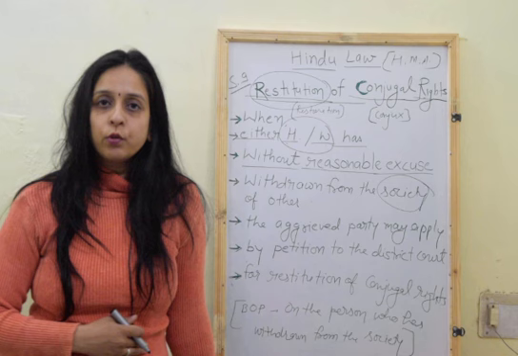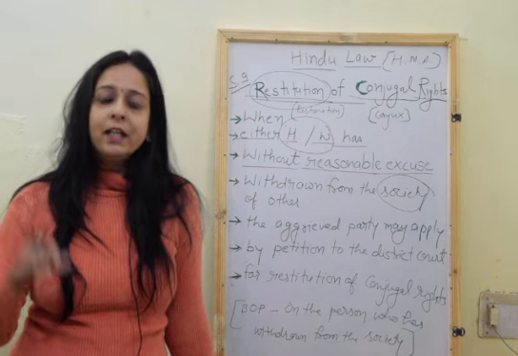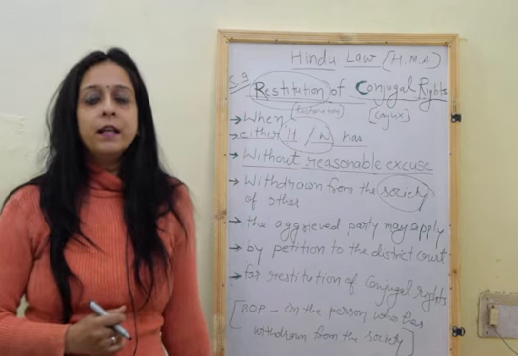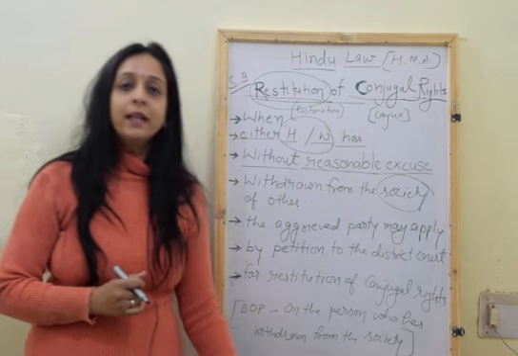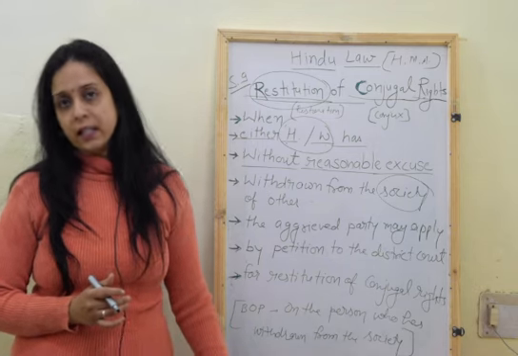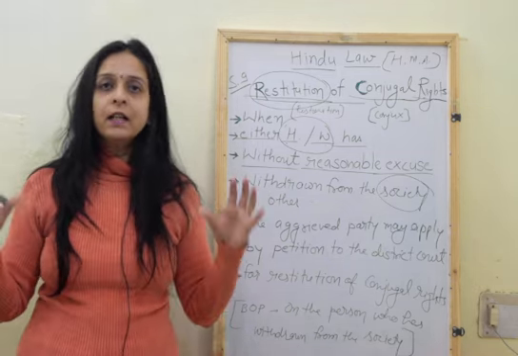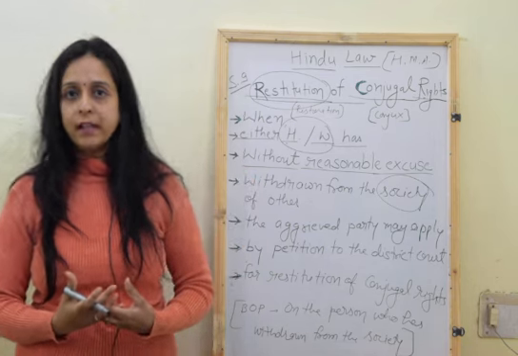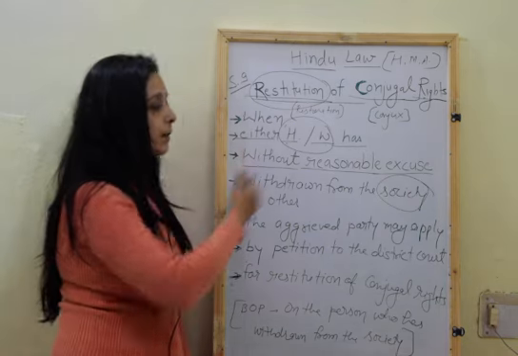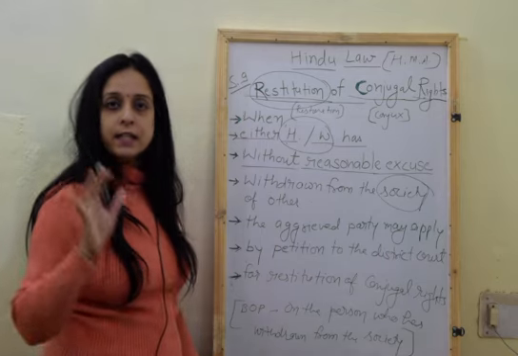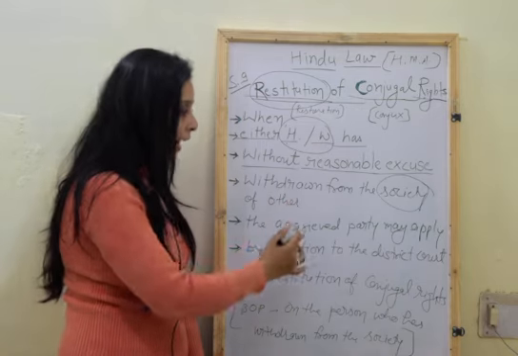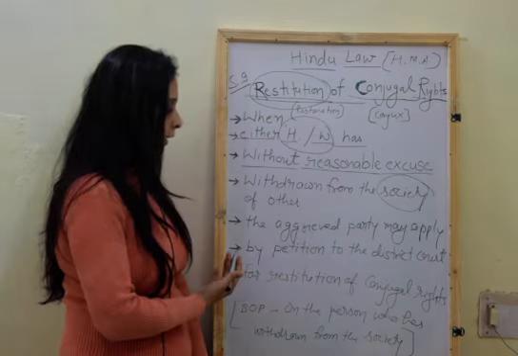Now they are not living together, or they are living under the same roof but not fulfilling their obligations towards each other as a relationship between them. So either husband or wife has, without reasonable excuse, left the conjugal society of the other.